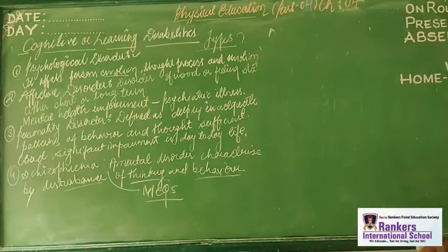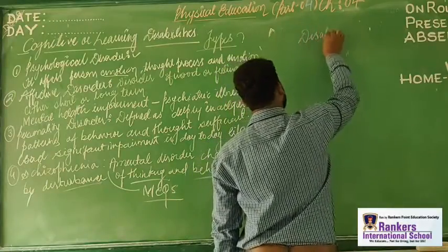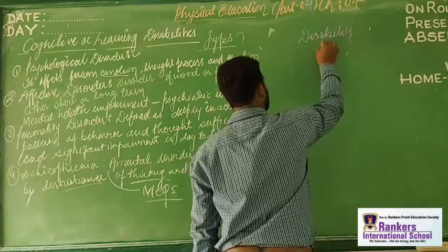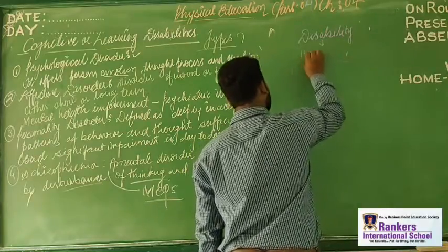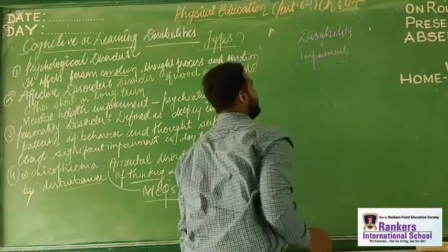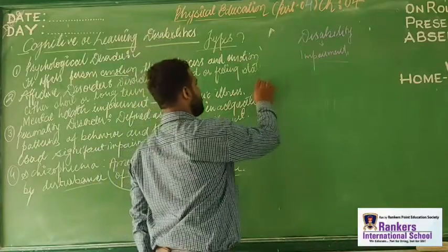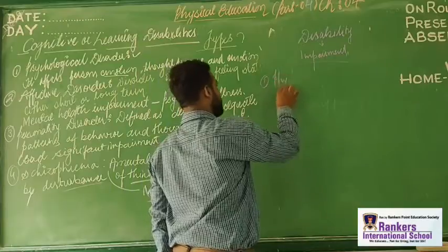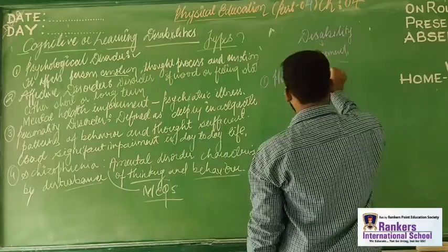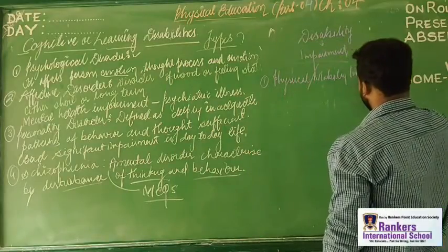So let us recapitulate what we have done. Disability, what does it mean? It's an impairment. Now this disability is of 3 types, as I told you. First, physical or mobility impairment.